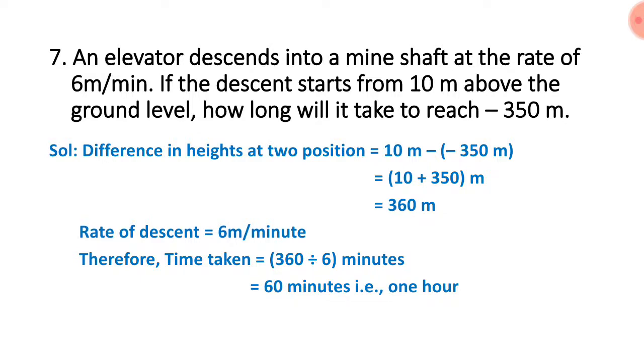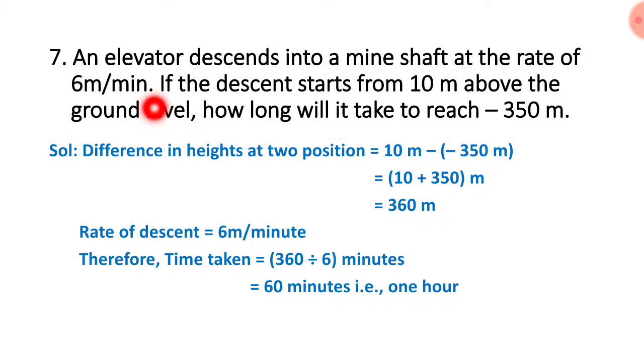Last one, an elevator descends into a mine shaft at the rate of 6 meter per minute. If the descent starts from 10 meter above the ground level, how long will it take to reach minus 350 meter? An elevator descends into a mine shaft at the rate of 6 meter per minute.